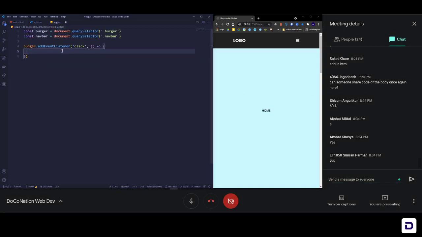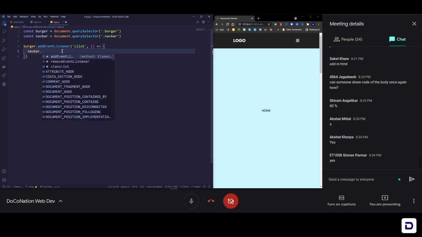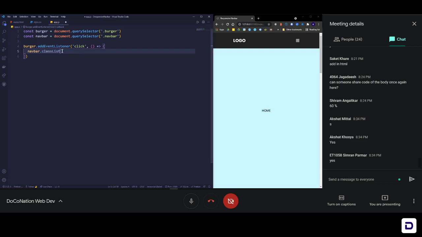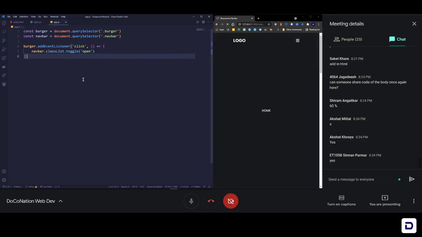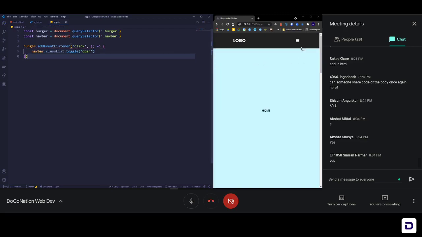Here you're going to write navbar, and now you want to access the class list of this element. As the name suggests, classList is the property, so classList, not like this. After that, what you want to do to that class list is toggle something. So dot toggle, and in brackets you write the name of the class. The name of the class is open, and save it. Now if you go ahead and click on it, you can see that your nav bar is not working.